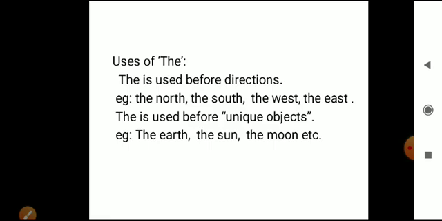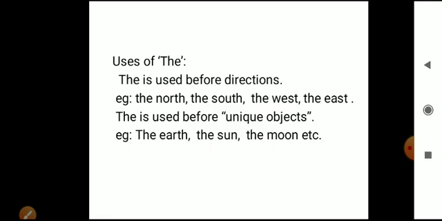"The" is used before directions, like the north, the south, the west, the east, the northeast, the northwest, the southeast. So when you show the directions, for that you have to use "the".